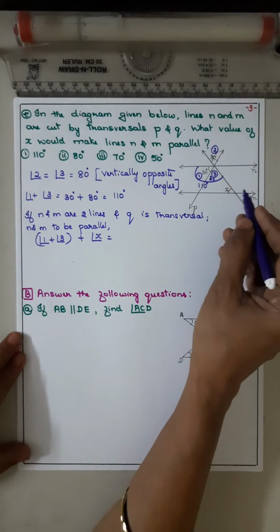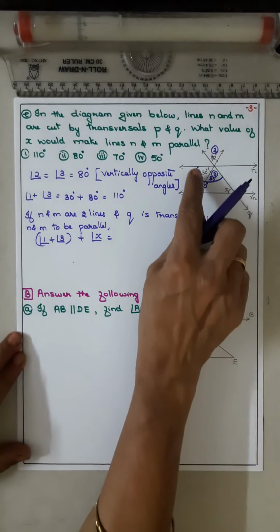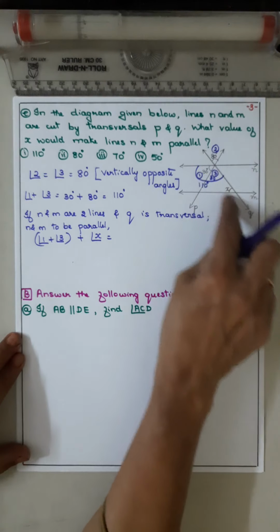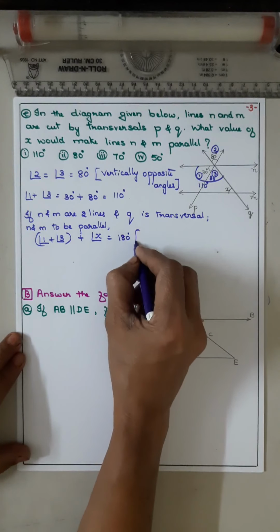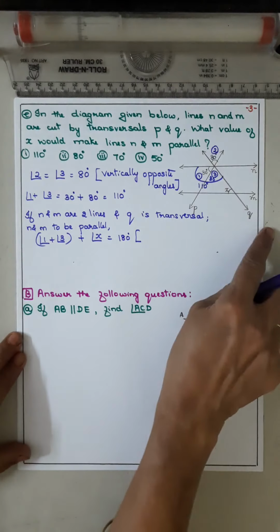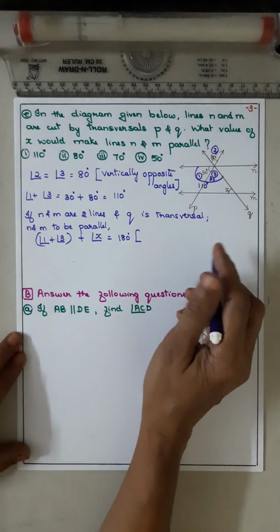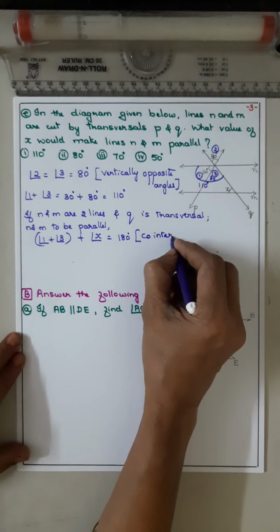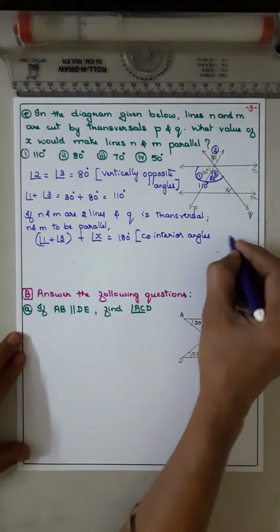This is N, this is M, this is the transversal. What are they? Co-interior angles, on the same side of the transversal within the two parallel lines. Co-interior angles are supplementary.